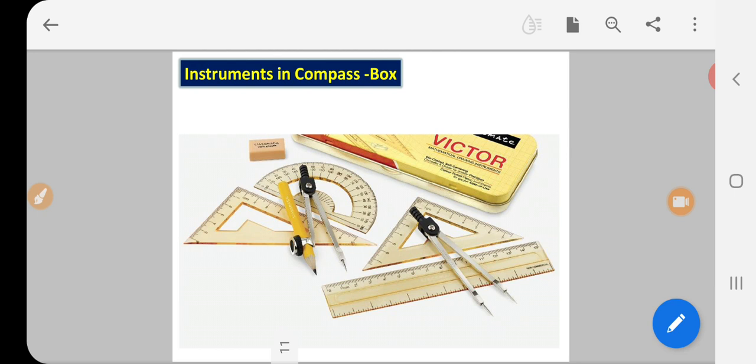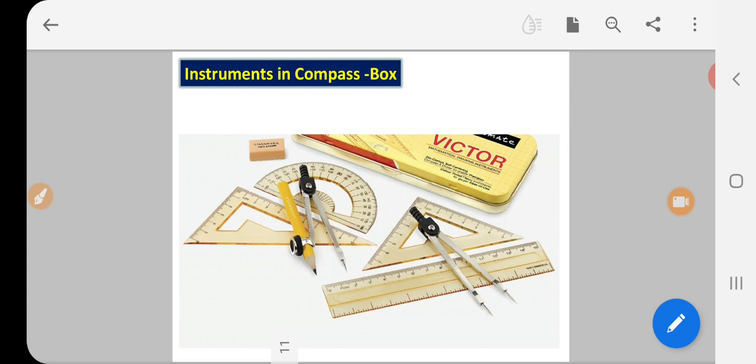See, this is a geometrical compass box in which all the equipment should be in proper condition. They should not be rubbed off, or the numbers on them should be clear.